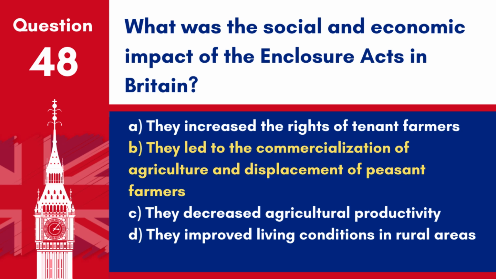Answer B. They led to the commercialization of agriculture and displacement of peasant farmers. The Enclosure Acts allowed for the privatization and consolidation of land, leading to increased agricultural efficiency, but also displacing many peasant farmers, which contributed to urban migration.